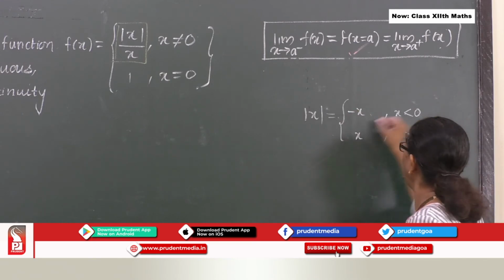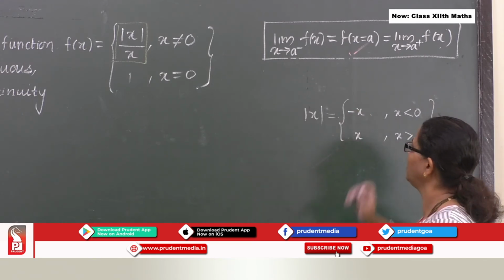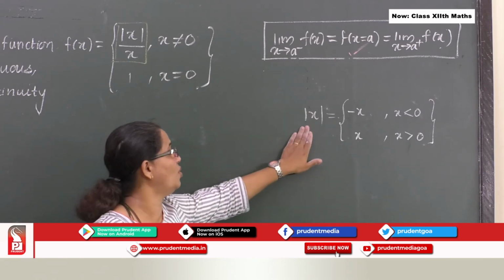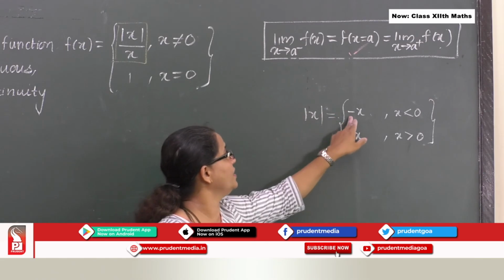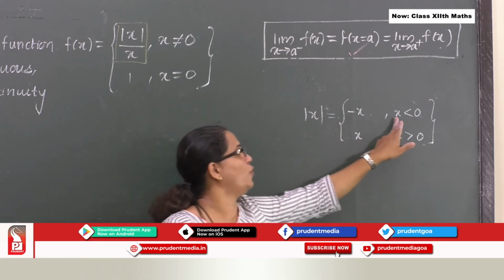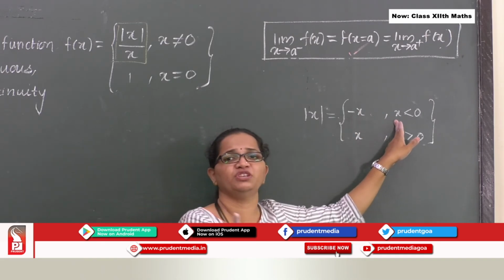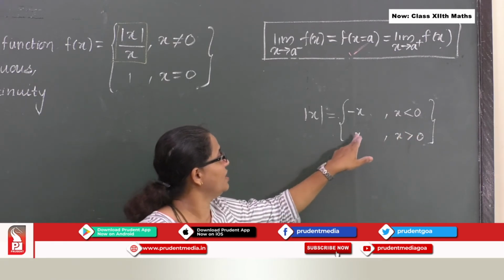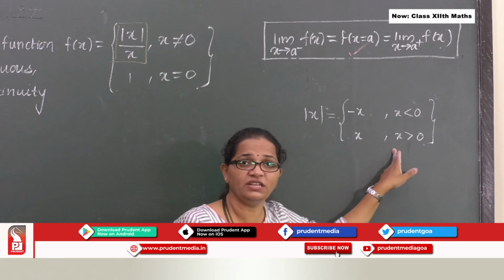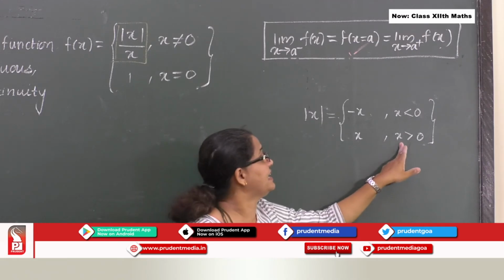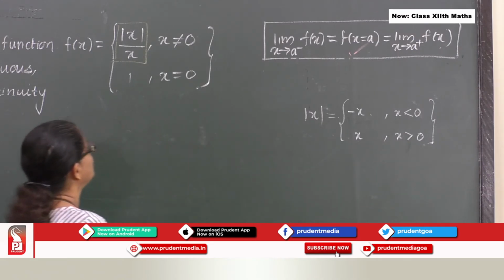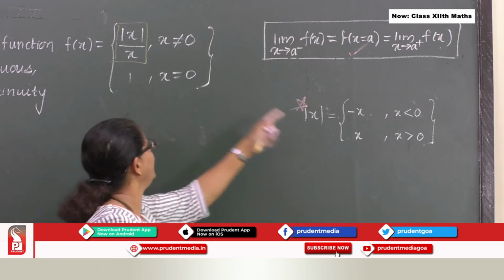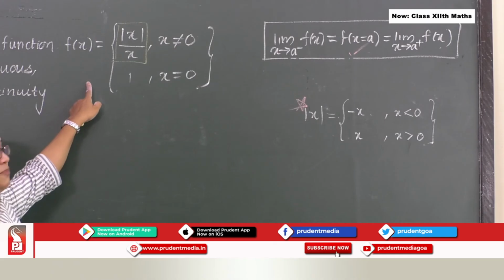So are you people understanding here what is happening? What this mod x tells us, it will be negative x for all the values of x which are less than 0. Here you are getting x for all the values which are greater than 0. Fine. So, with this concept, let us proceed further with our problem.